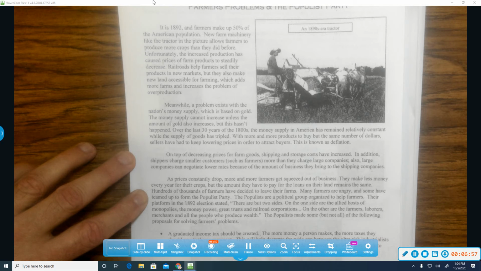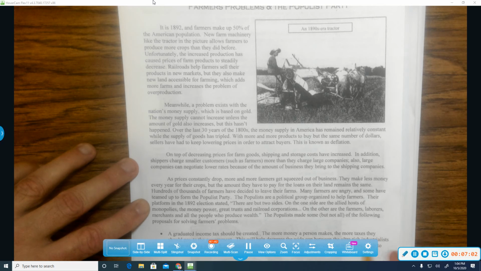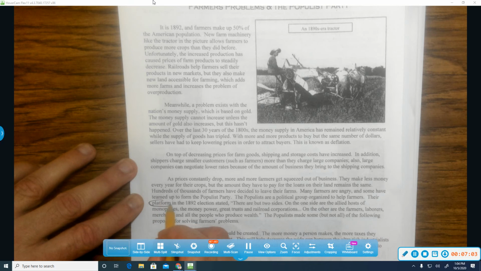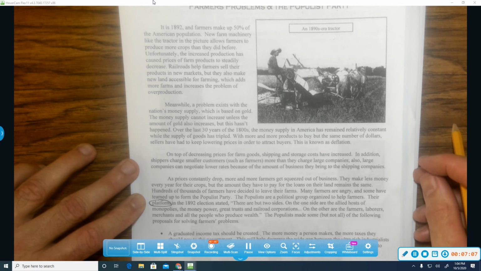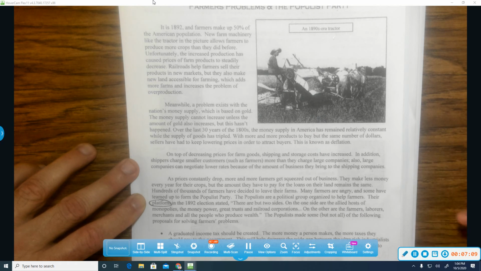The Populists are a political group organized to help farmers. Their platform is their ideas that they support. If you vote for me, here's what I'm going to do. They were saying, if you want us to vote for you, here are some issues that are important to us. So that's their platform.